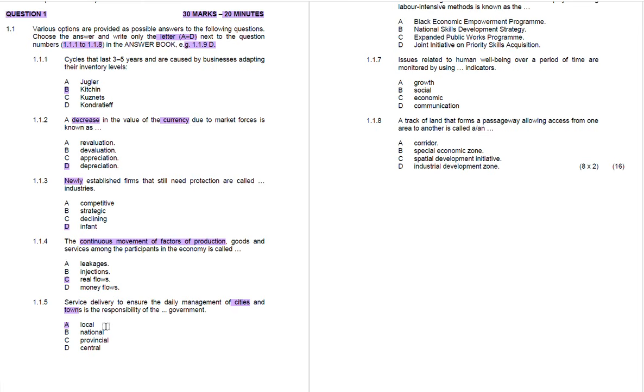Neither is it provincial because we're not looking at the provincial level. Maybe if it was service delivery of KZN, then we'd say we're looking at the provincial level. Or if we are looking at service delivery of the entire South Africa, then you're looking at the national level. But now we're looking at cities and towns. For that reason, local is the correct answer.